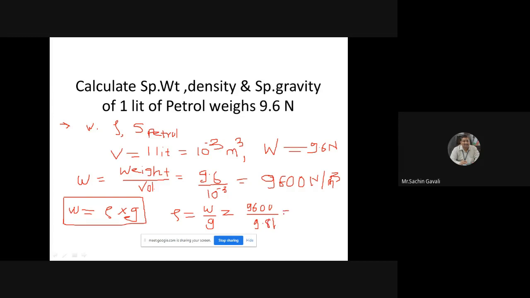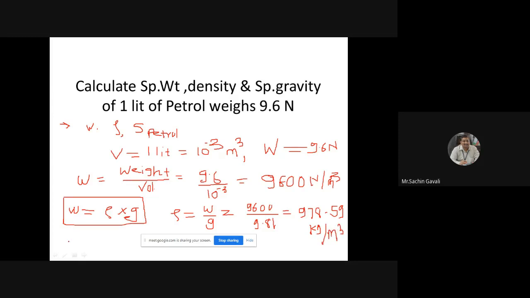Anybody of you with a calculator? 9600 divided by 9.81. What is the answer? 978.59. What is the unit? Kg per meter cube.